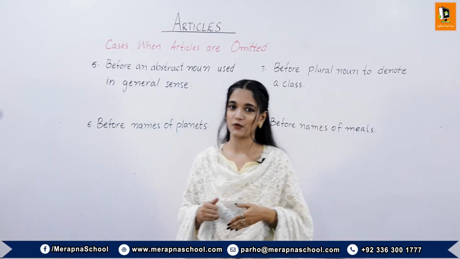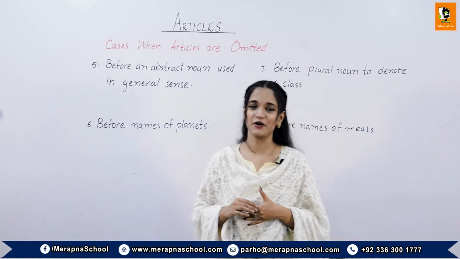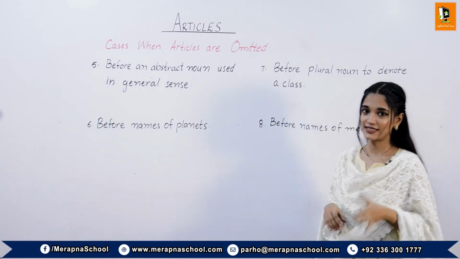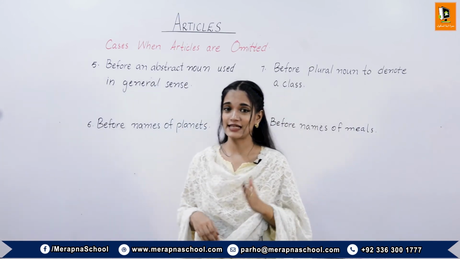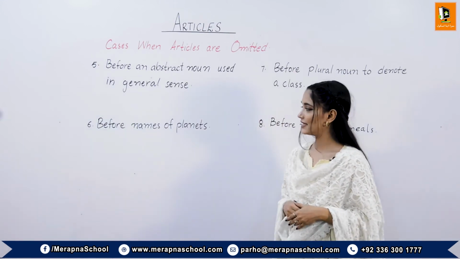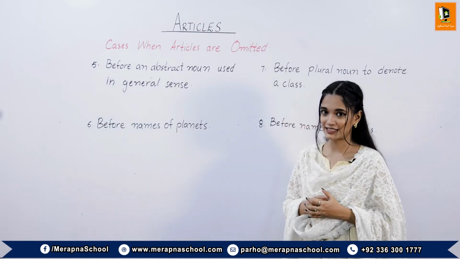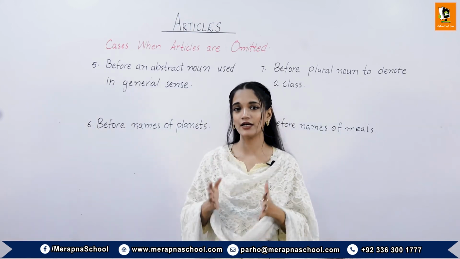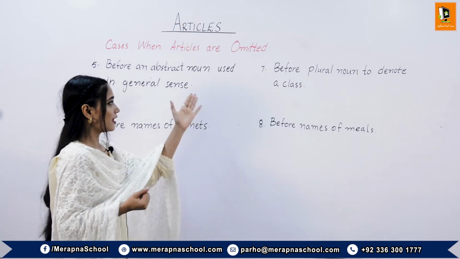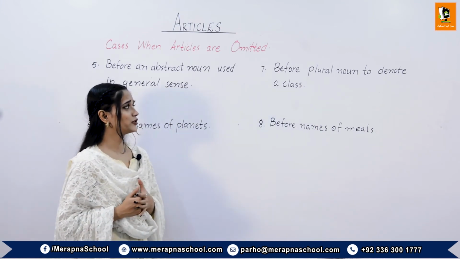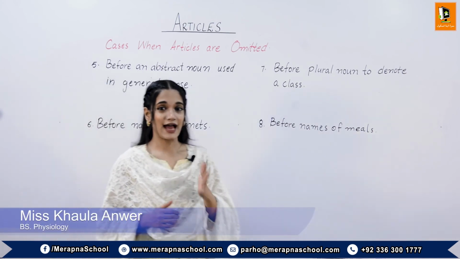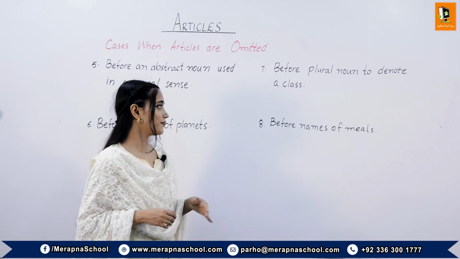Some more cases in which articles are omitted: fifth, before an abstract noun used in general sense. For example, he is a man of justice and piety. Sixth case is before names of planets. For example, Earth is the third planet. Seventh case is before a plural noun to denote a class. For example, cats catch mice.